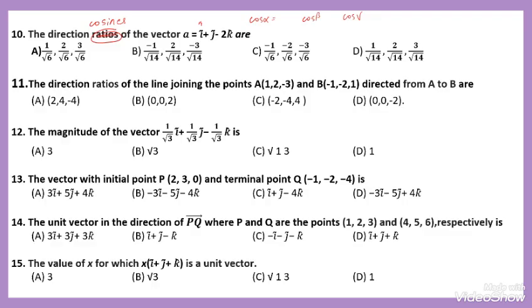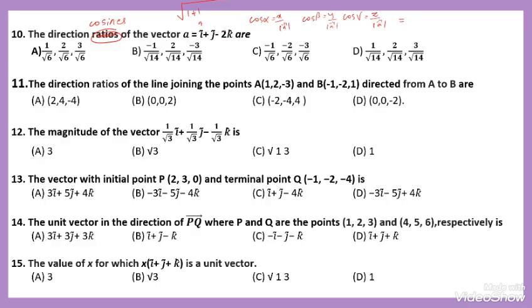Cos alpha is equal to the corresponding element, that is x by the magnitude of the given vector A. Then cos beta is y divided by the magnitude of A, and cos gamma is equal to z divided by the magnitude of A. According to this result, first I will find the magnitude of A. Here i represents 1. That is root of 1 square is 1. The corresponding of j is 1.